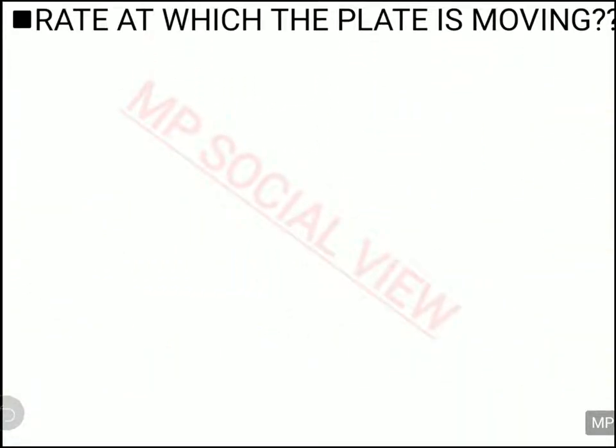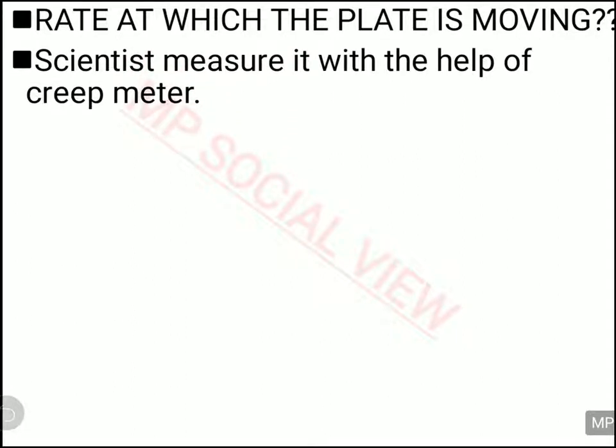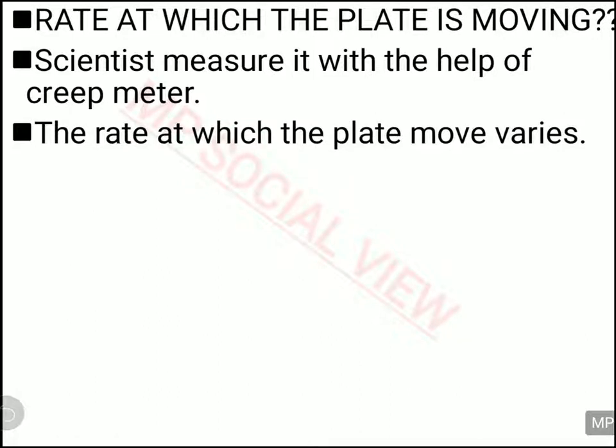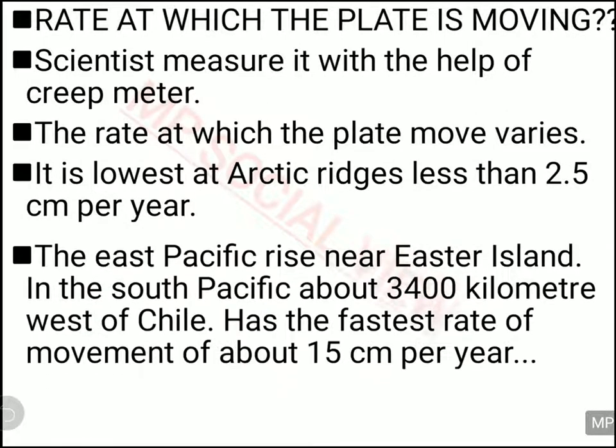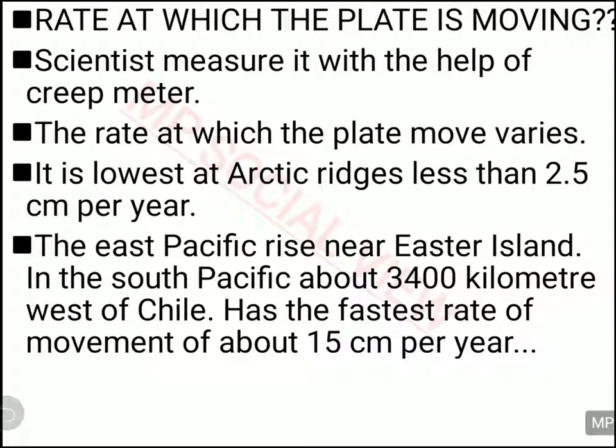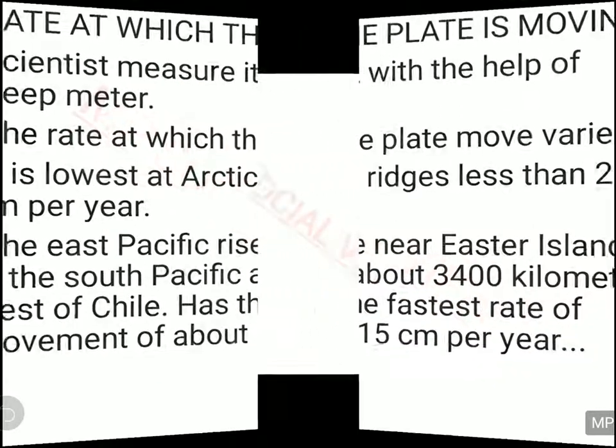So now we understood that the plates are moving. Now the question arises: at what rate are the plates moving? The movement of the plates is measured with a GPS meter, and every plate moves at a different speed. It varies from plate to plate. The Arctic Ridge plate is moving at the lowest speed, 2.5 centimeters per year, whereas the East Pacific Rise near Easter Island in the South Pacific, about 1,400 km west of Chile, is moving at the fastest rate, about 15 centimeters per year. That is a distance on a small scale, right? So they are moving this much every year.